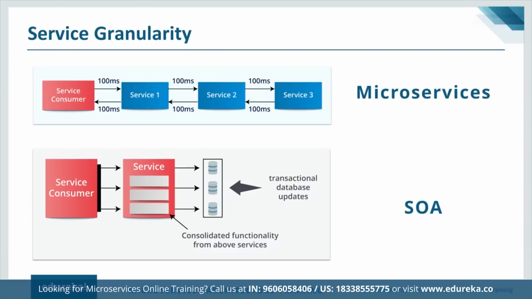And this is where it is different from an SOA. So in case of an SOA, the service consumer would again be performing one particular operation. And what happens here is this operation would be calling the different services all at the same time. So the operation over here would be calling service number 1, service number 2, and service number 3. It should be encompassed all together. So one particular call would be made to the service, and all 3 would be serviced at the same time. By this, you would be saving time because all the 3 requests and responses would be made simultaneously. So you would be saving a good 400 milliseconds over here. So that is the difference in service granularity between SOA and microservices.